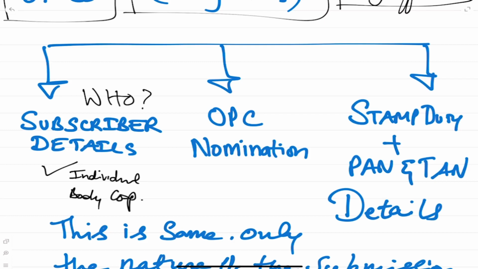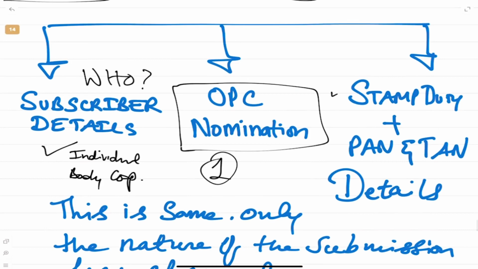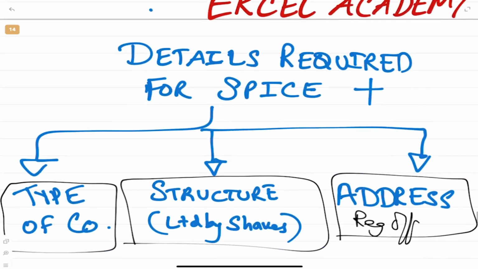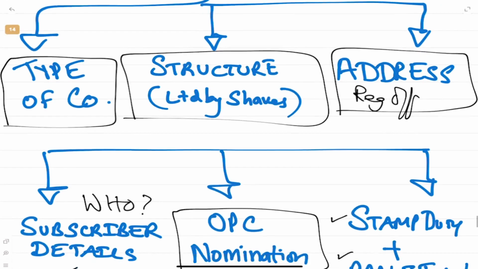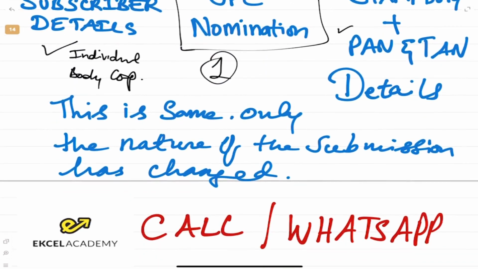Correct? Do we have any OPC nomination details? Because in OPC there's only one person. Then we have stamp duty and PAN and TAN details we have to give. So details required for Spice Plus. Very important again for exam. Right? Then, so we need to understand all this.